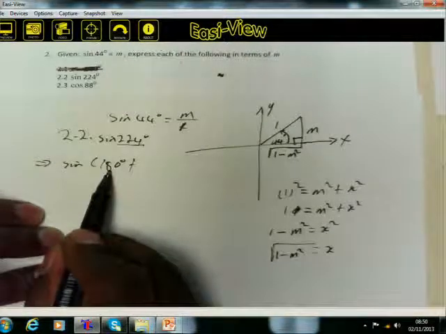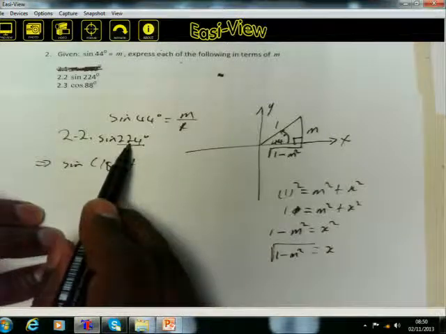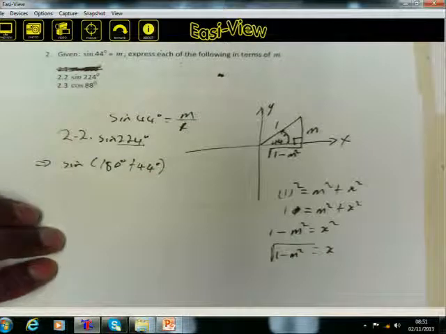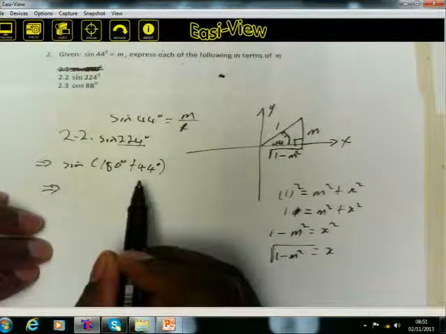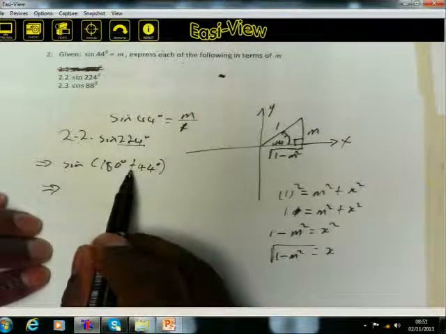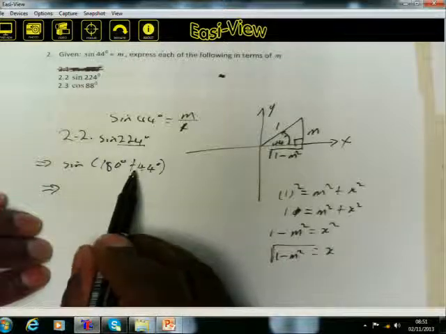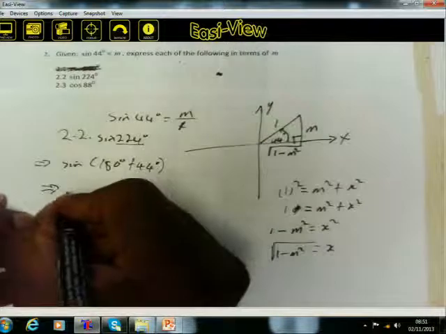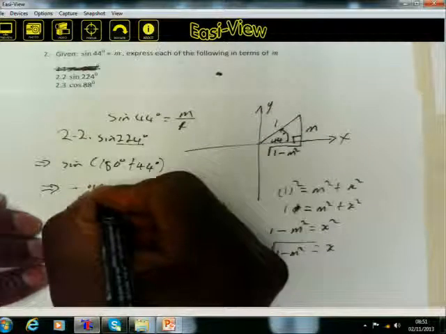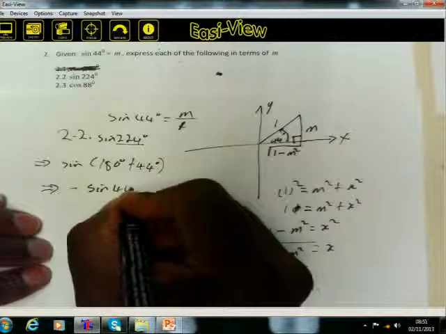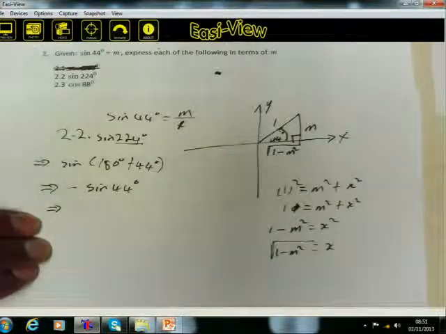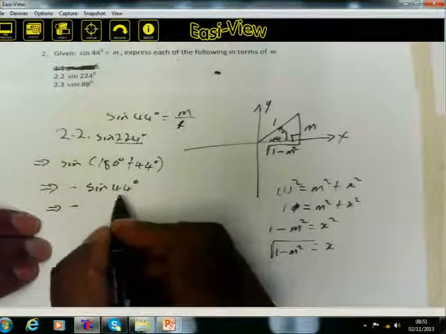What must we add on 180 to get 224? We must add 44 degrees. Let's simplify it further. 180 degrees plus is the third quadrant, and in the third quadrant, sine is negative. Then you've got minus the sine of 44 degrees. Then it's minus the sine of 44.